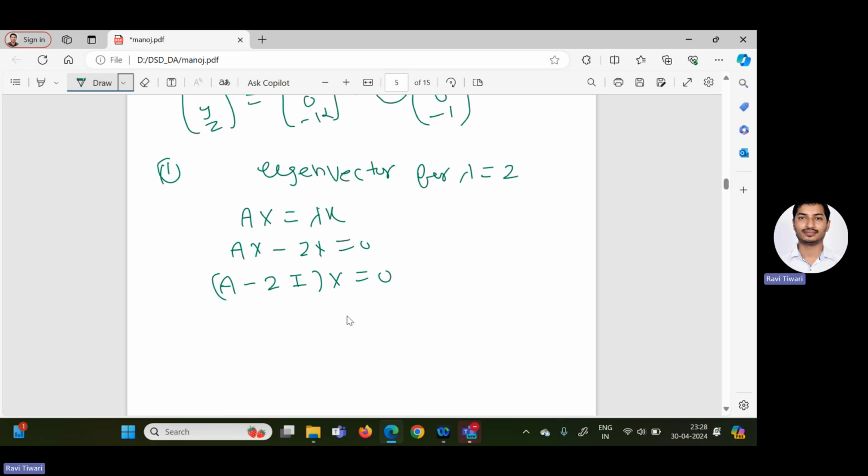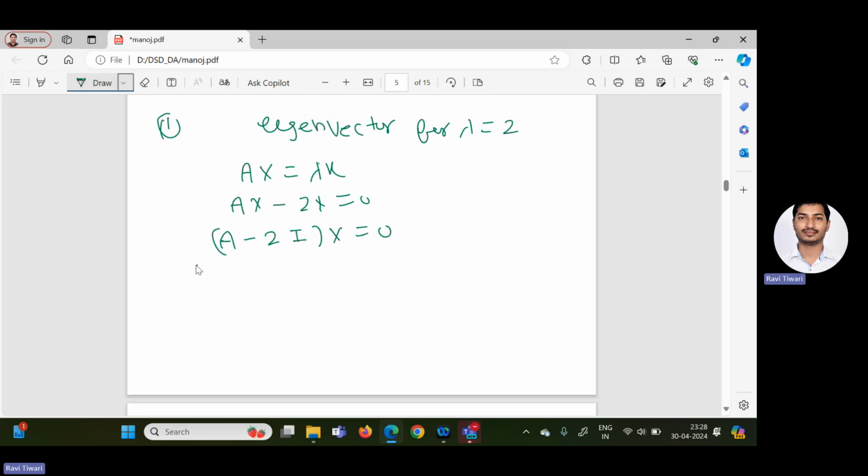Again you calculate A minus 2I. The A matrix given to us was 3 2 2, 1 4 1, and minus 2 minus 4 minus 1, minus 2I.